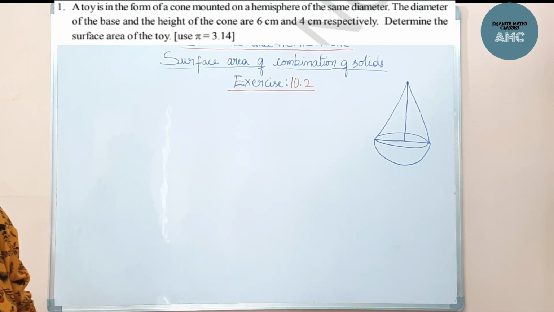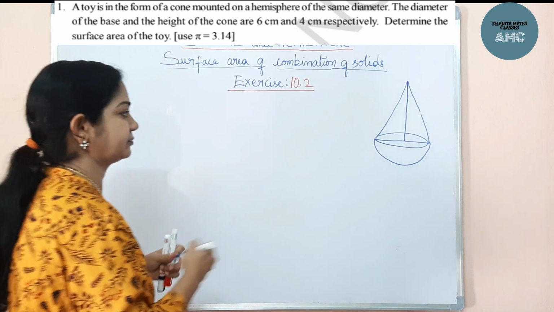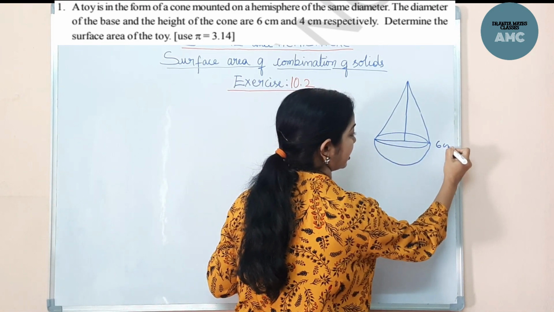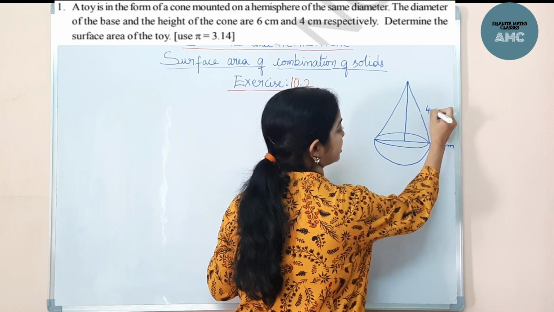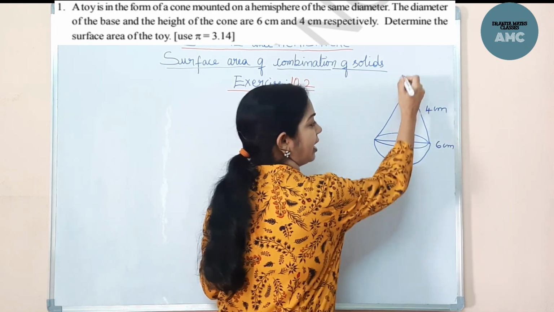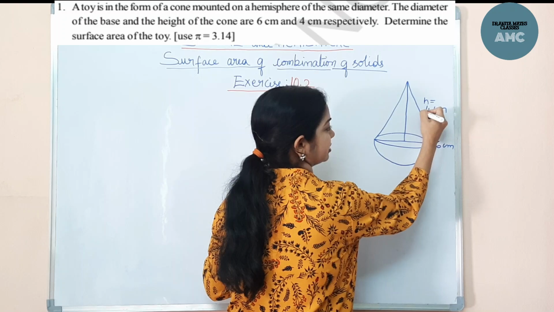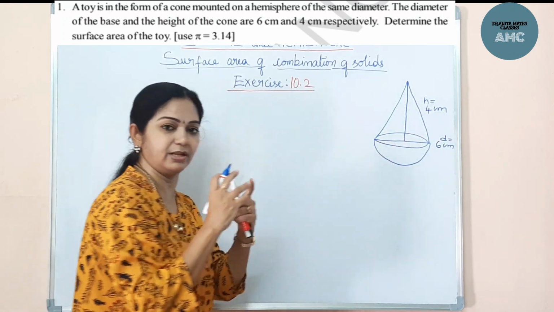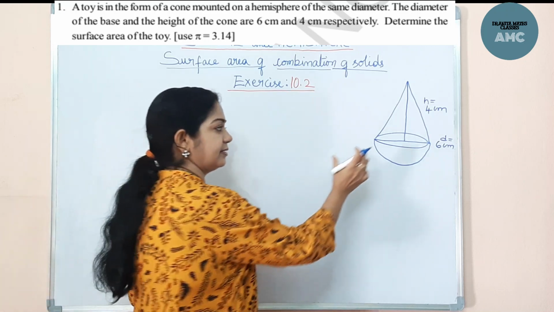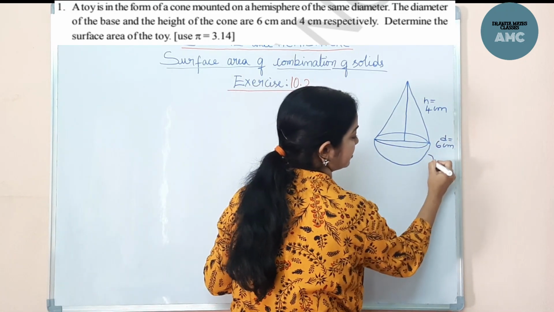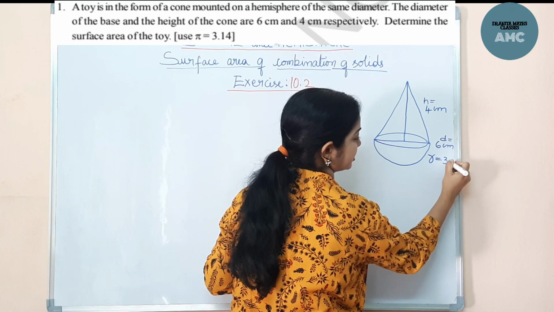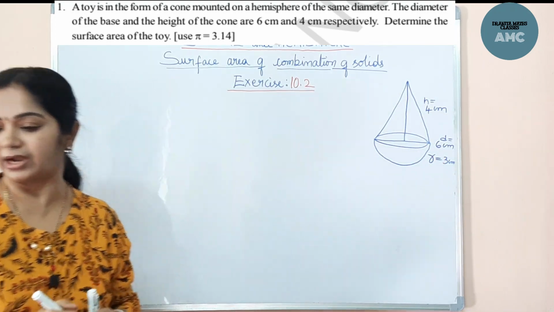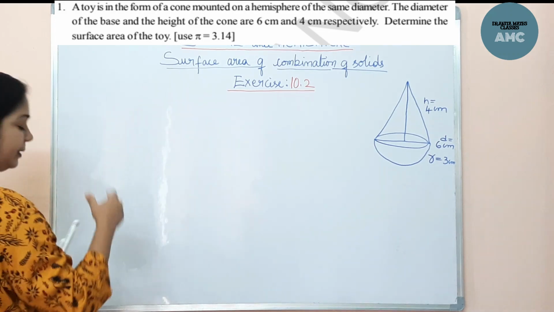The diameter of the base and the height of the cone are 6 and 4 centimeters respectively. The height of the cone is h. Both have similar circular bases. The diameter is 6, so from the diameter we can write the radius is 3 centimeters. So this is the information given. We have to find the surface area of the complete toy.